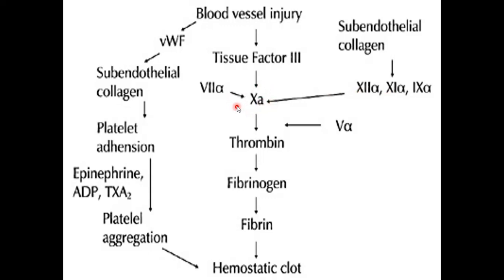The prothrombin activator complex will cause prothrombin to be converted into thrombin, and thrombin will convert fibrinogen to fibrin. So all these events are occurring simultaneously, so that ultimately a hemostatic clot is formed, which is going to seal the defect in the blood vessel and achieve hemostasis.